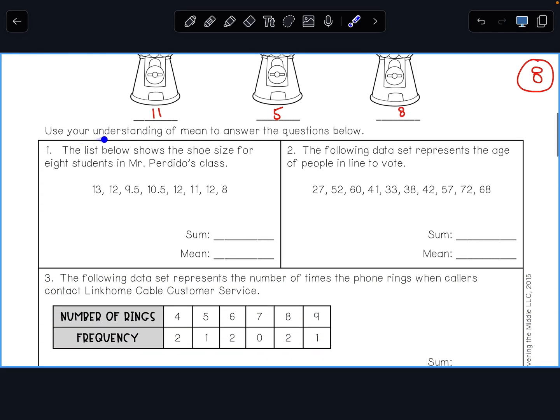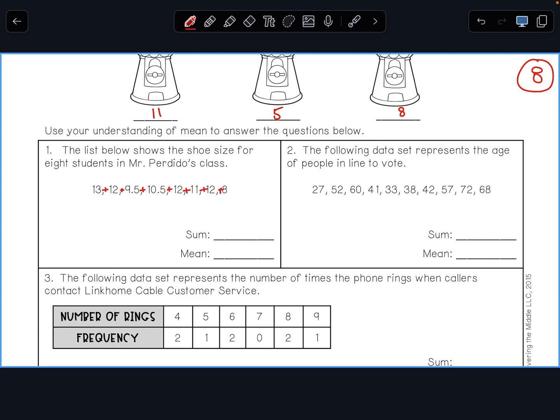All right, so let's use our understanding of mean to answer the questions below. The list below shows the shoe size for 8 students in Mr. Perdito's class. So we've got a kid with the size 13 shoe, 12, 9.5, 10.5, 12, 11, 12, and 8. So they want us to find the sum first. To find that, we just add them up. So 13 plus 12 plus 9.5 plus 10.5 plus 12 plus 11 plus 12 plus 8.